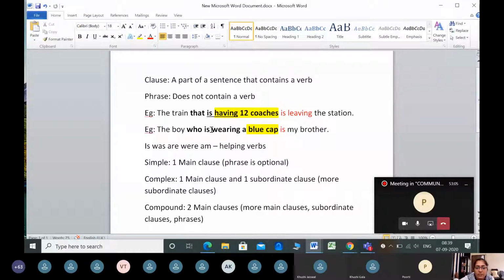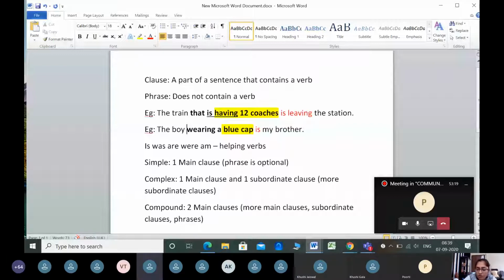In the same way, suppose in this sentence, the boy wearing a blue cap is my brother, wearing is not a verb. Why is it not a verb? It has ing, but it does not have an auxiliary verb. So this is the confusing part of it.